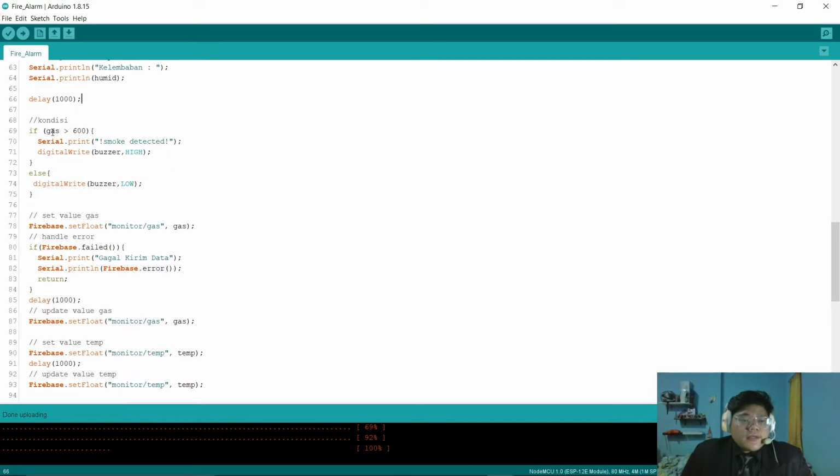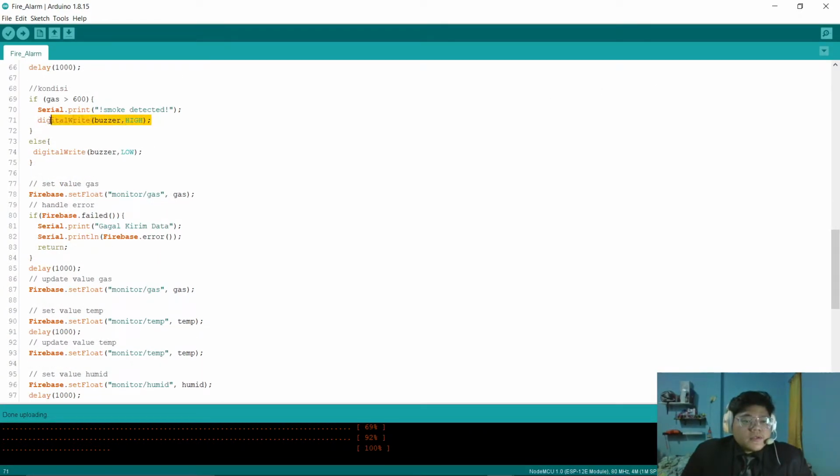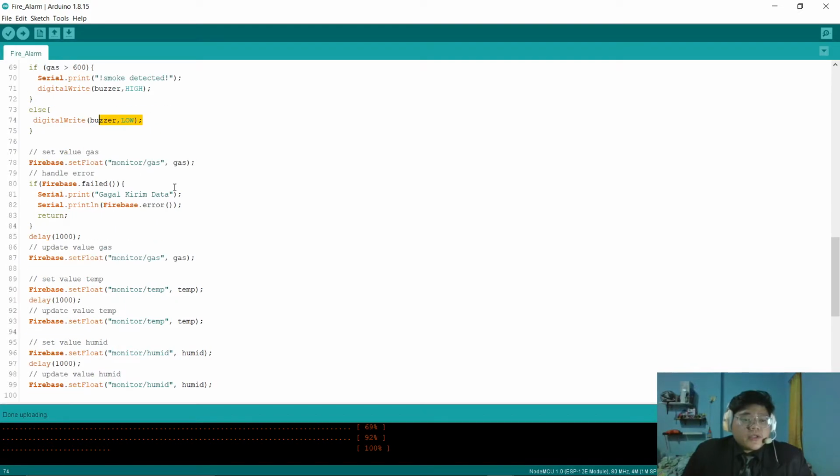And if the gas is more than 600, it will print smoke detected on the serial monitor, and the buzzer will turn on, and otherwise, the buzzer will not turn on.